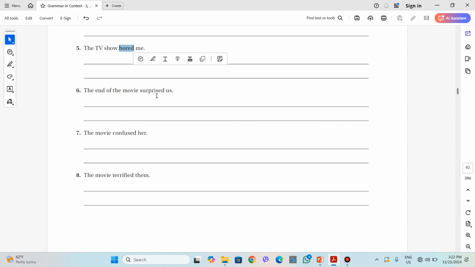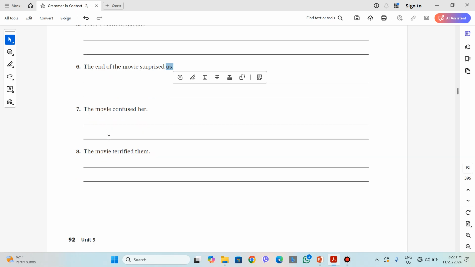The end of the movie surprised us. We first describe the subject and then the object, and the verb is surprised. Good. The end of the movie was surprising, but we were surprised.